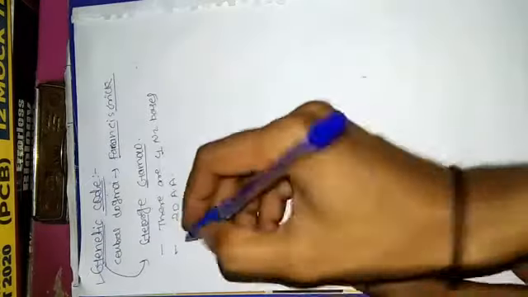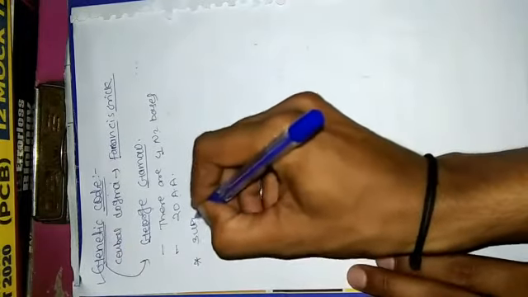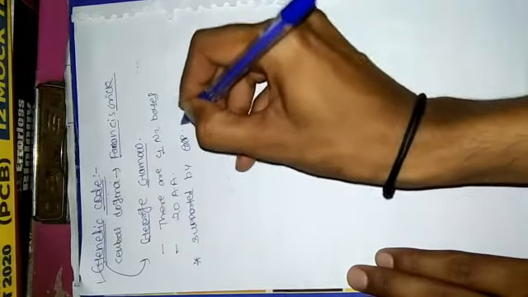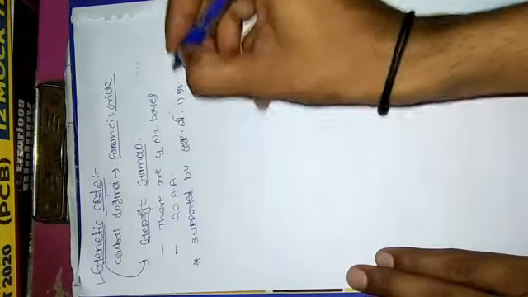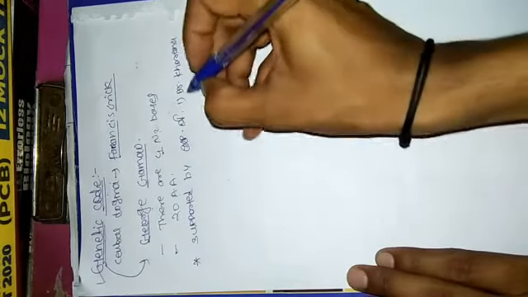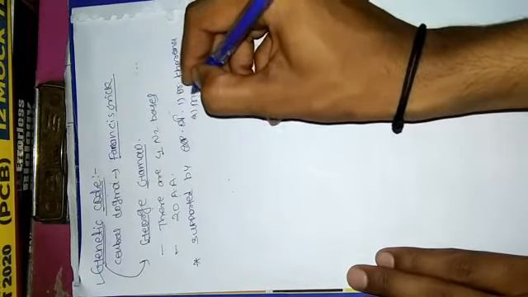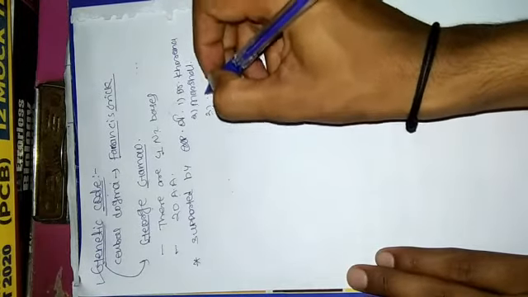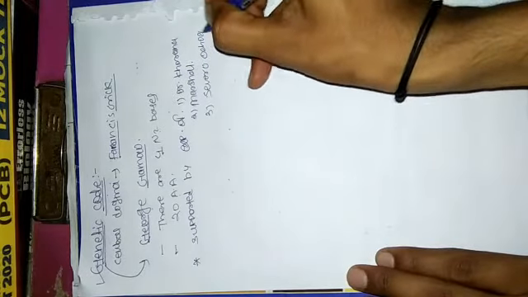This theory of George Gamow was supported by the experiments of Dr. Hargobind Khorana, then Marshall, and the third one, Severo Ochoa.